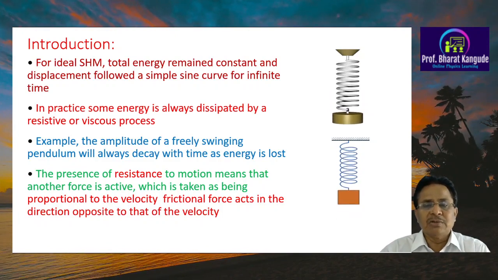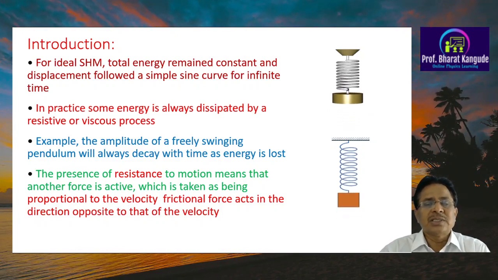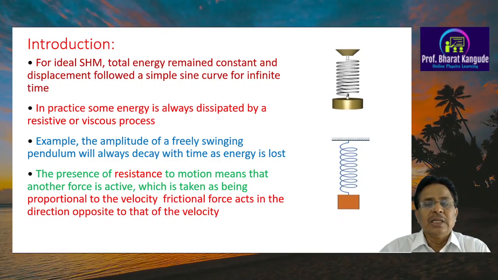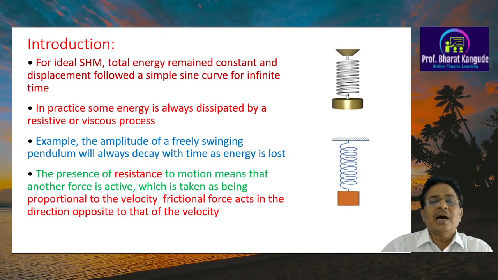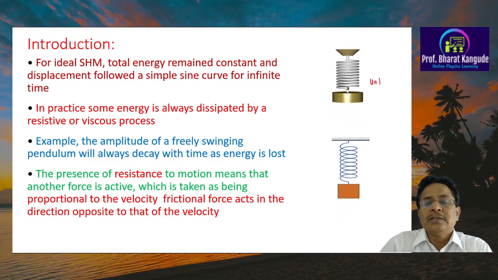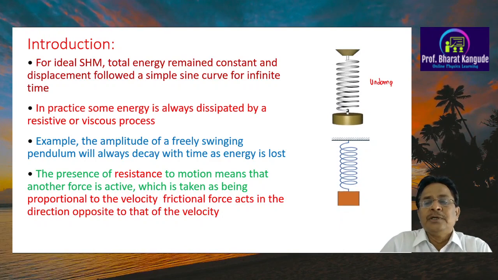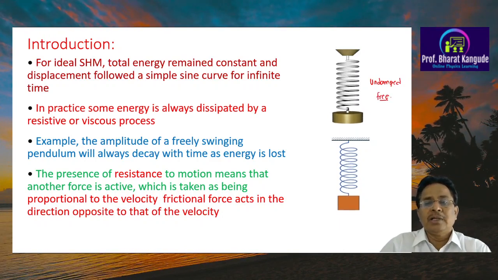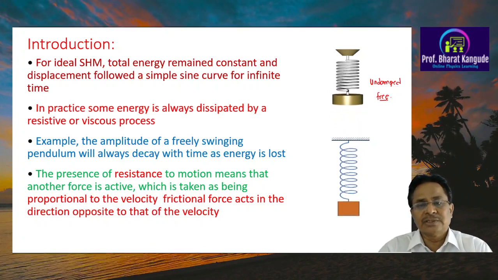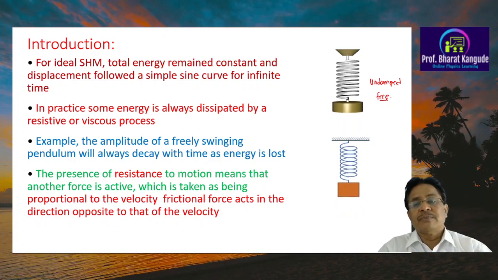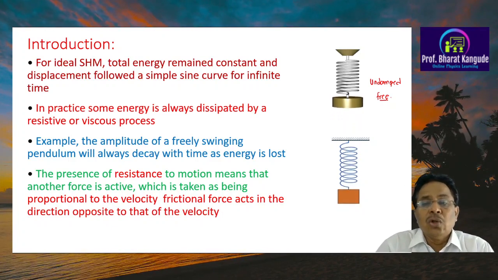See this first diagram carefully. These oscillations are continuous. They don't stop at all. This type of oscillator is called an undamped free oscillation. And a very important and fundamental thing we discussed earlier in the first session is that in such oscillators there is no loss of energy.